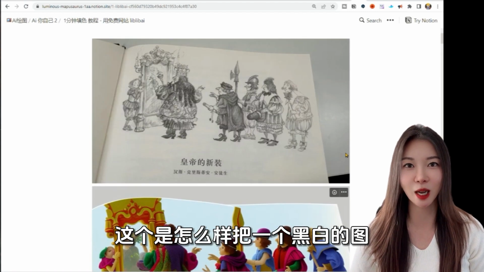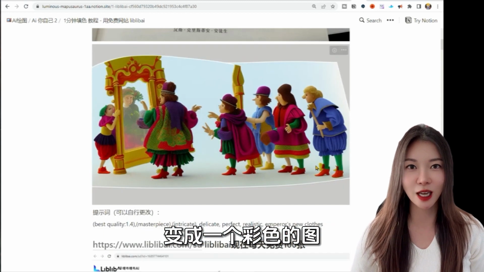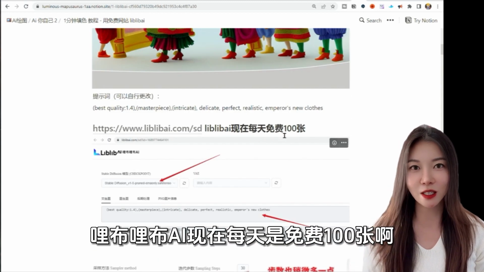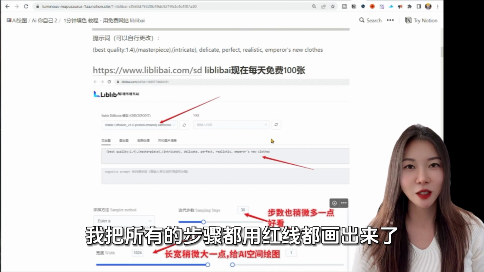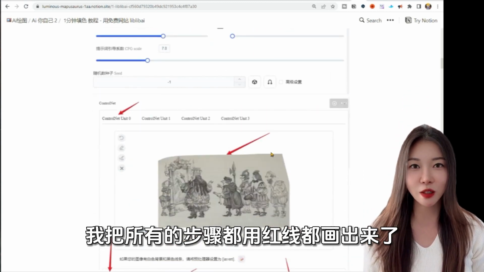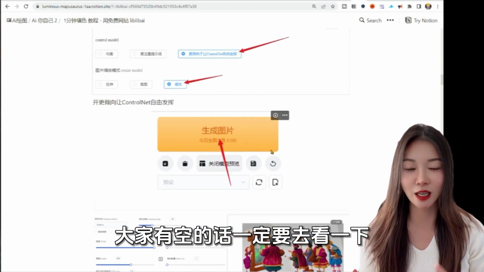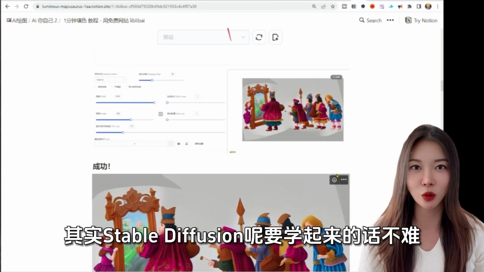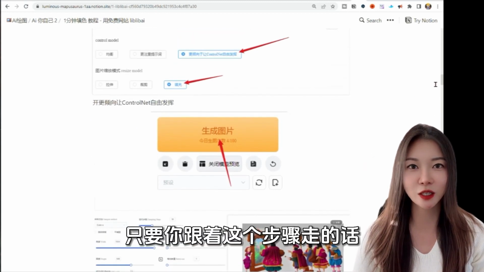Here is a 1-minute coloring tutorial. You can click on it. You can see how to turn a black and white picture into a color picture. The Liblib AI is now 100 sheets a day for free. I drew all the steps with red lines. If you have time, you must go and take a look.